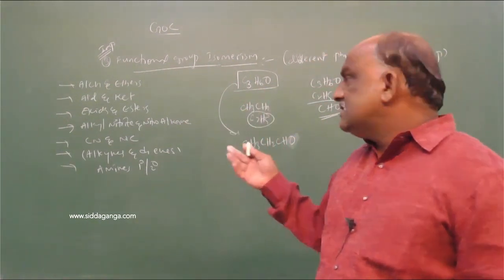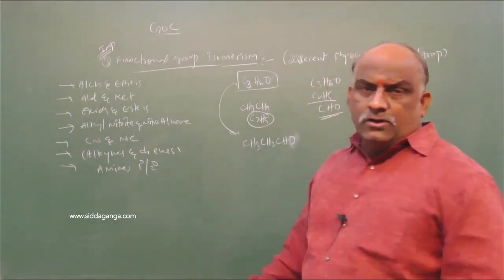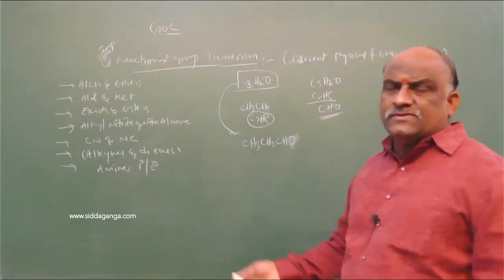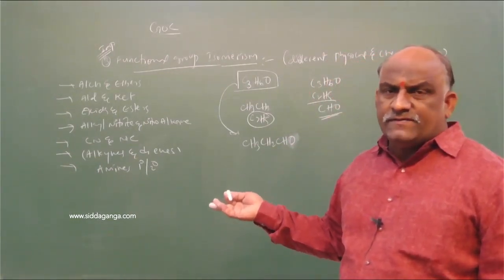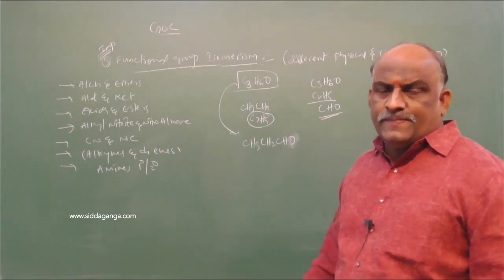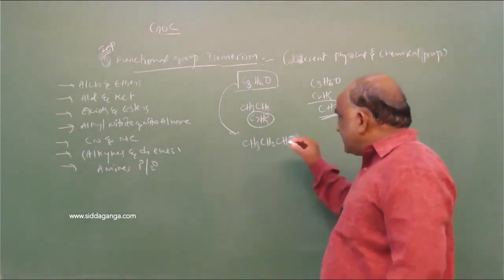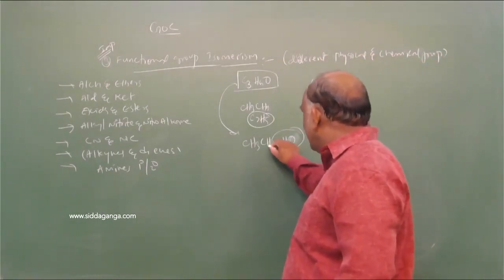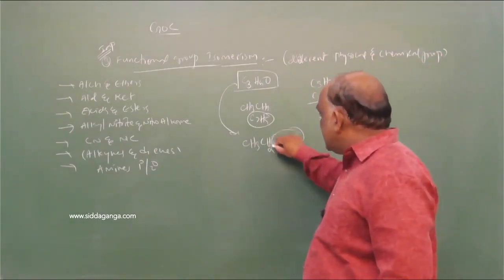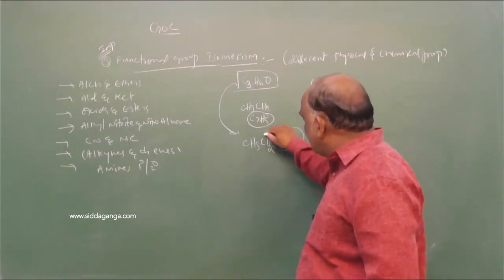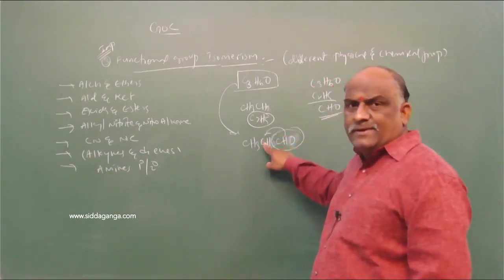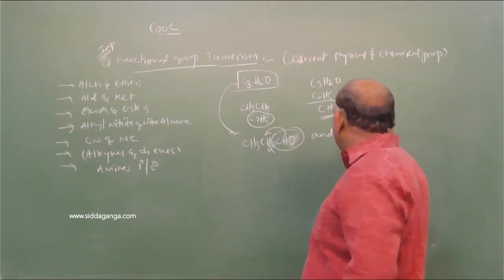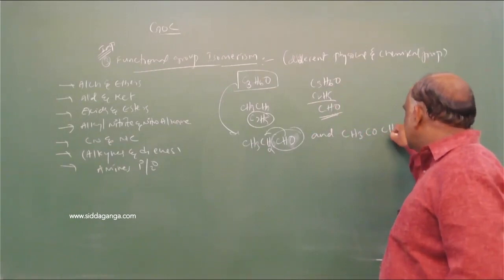If the number of hydrogens is in excess, you should remove one alkyl group. After removal of the alkyl group, what is left in this example? CHO is left. Clear? And after that, what is our target? This is a functional group. In this functional group, focus on the hydrogen and shift the hydrogen to the adjacent carbon. It becomes CH3. What is remaining? CO remaining, which means the answer is CH3, CO, CH3.